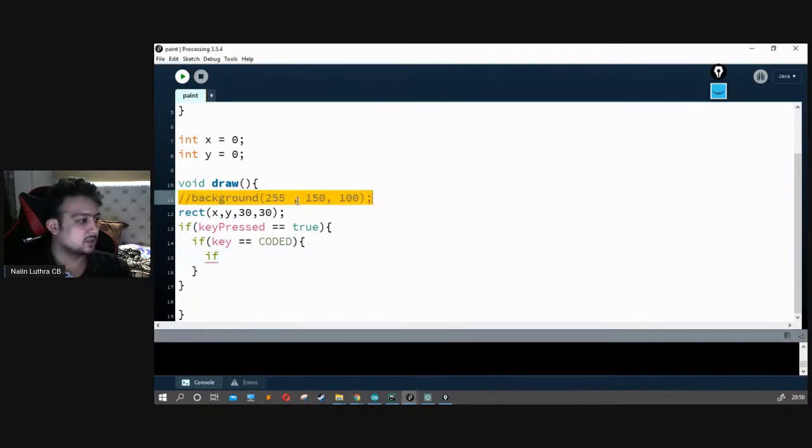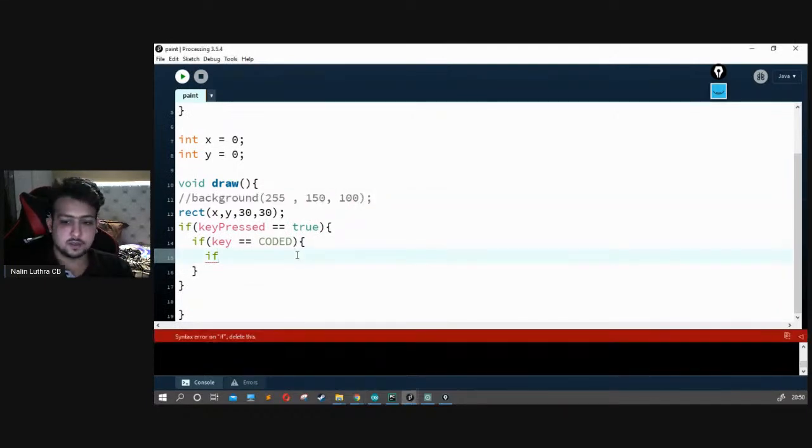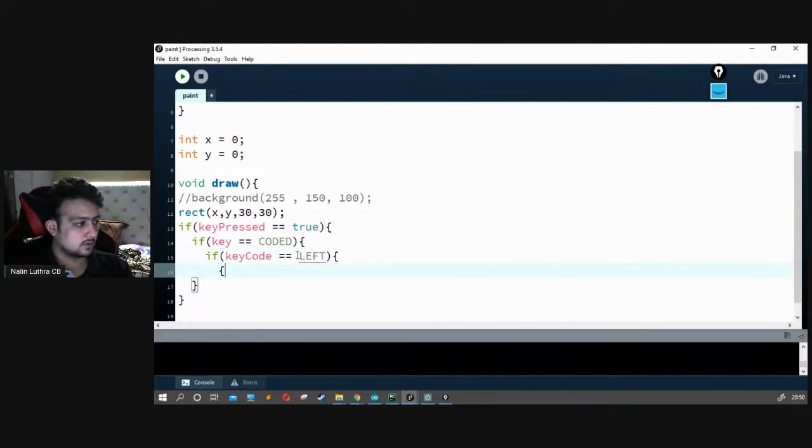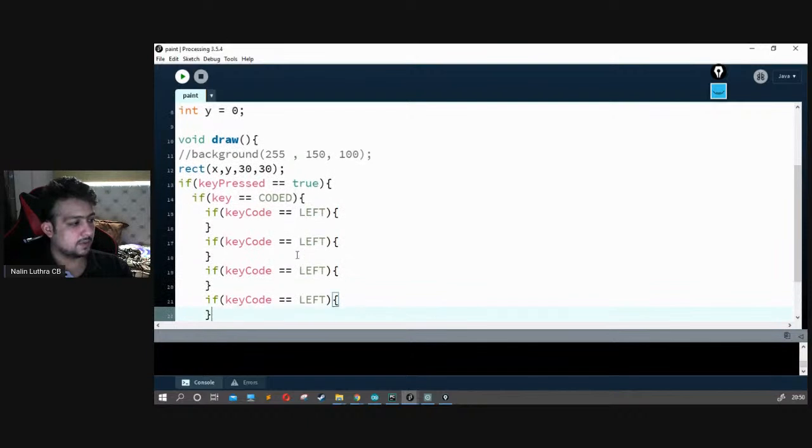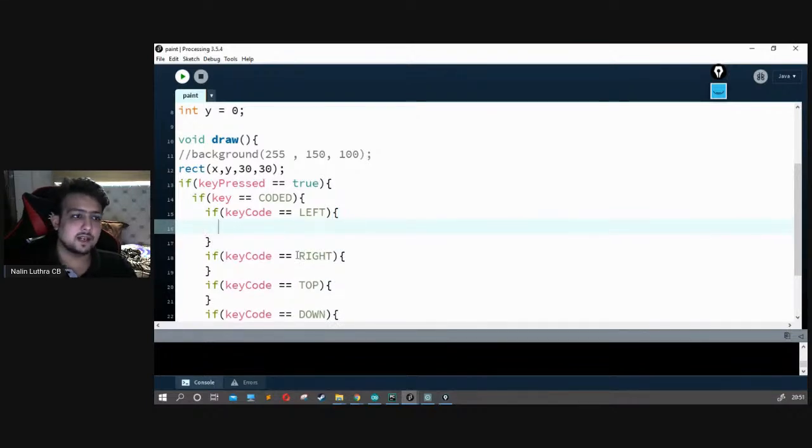So let's remove this thing first of all. Let's say if it's not there, how it goes. So we get keyCode equal to, let's go with LEFT. Copy this, paste. So we got left, we got right, we got up, and we got down.